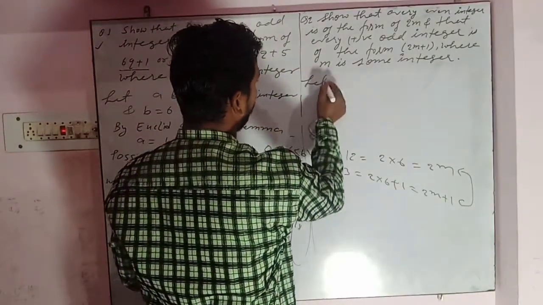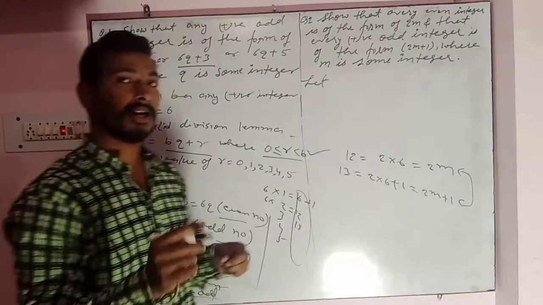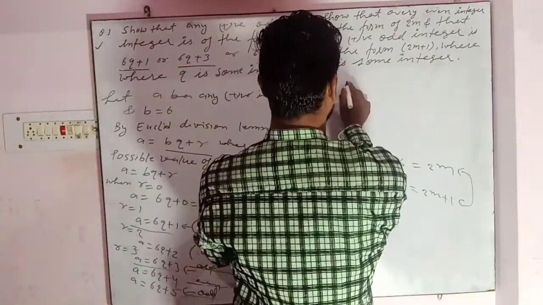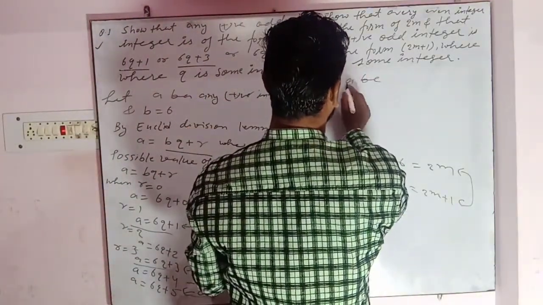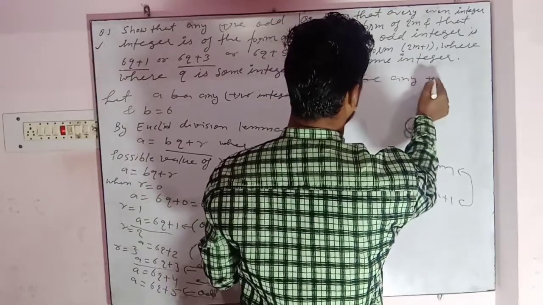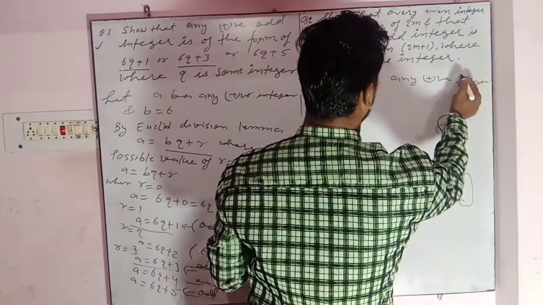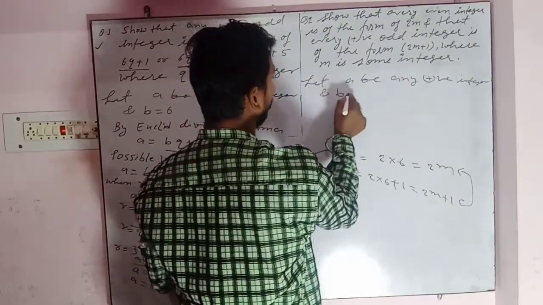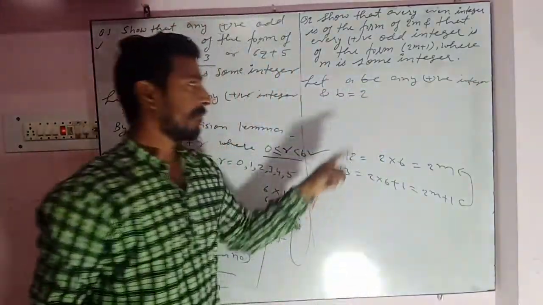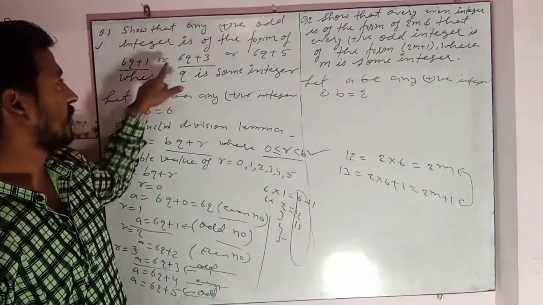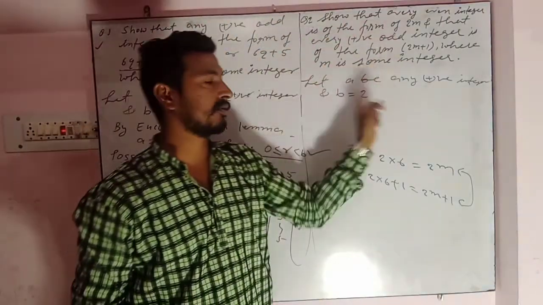Let's start. So very first, let a be any positive integer and b is equal to 2. Previous time we had taken b is equal to 6. Now b is equal to 2.